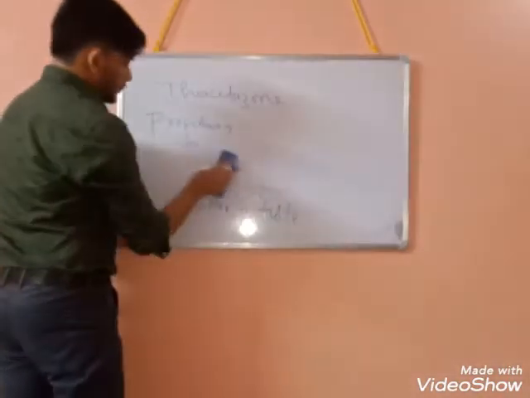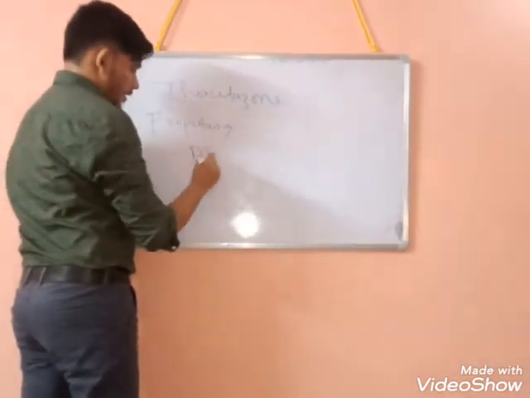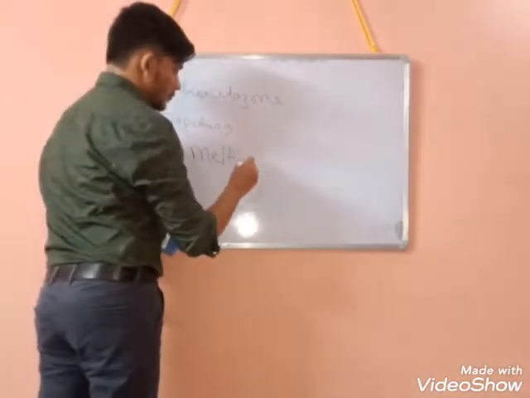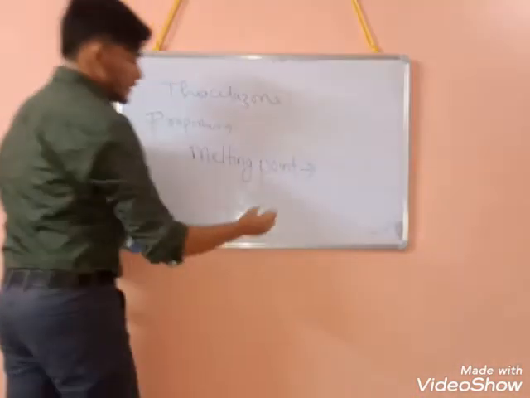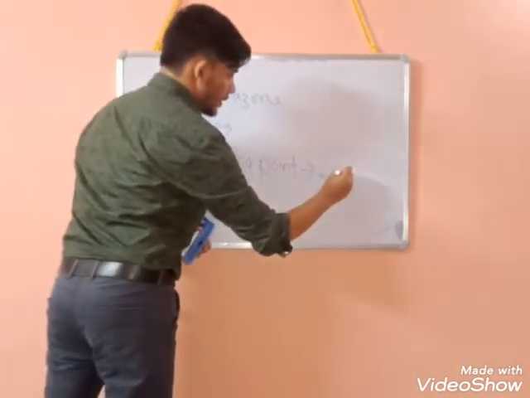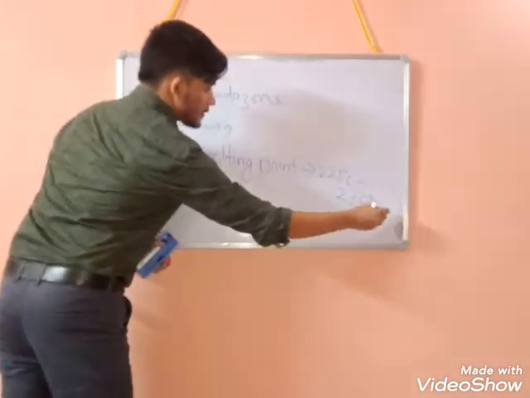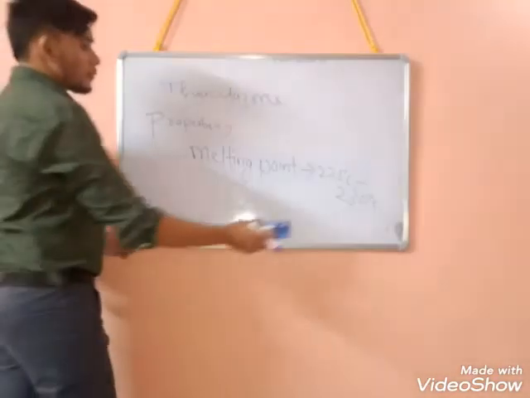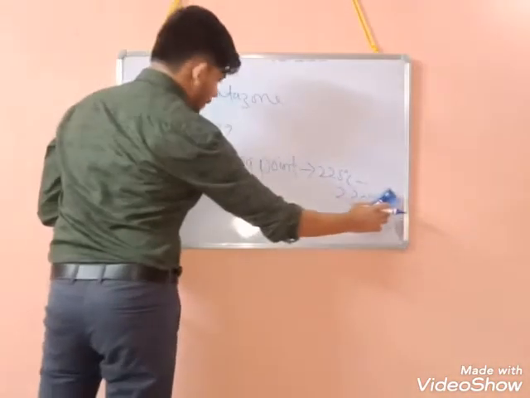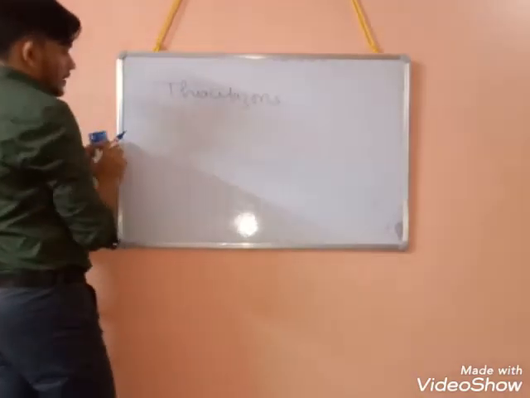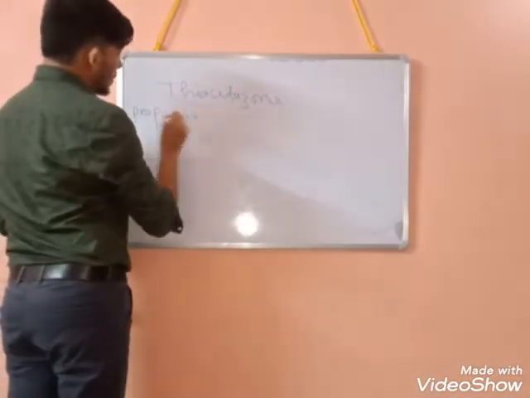Next, its melting point. Its melting point ranges from 225 degrees Celsius to 230 degrees Celsius. So this is the melting point range of thiacetazone. Another property is the solubility.